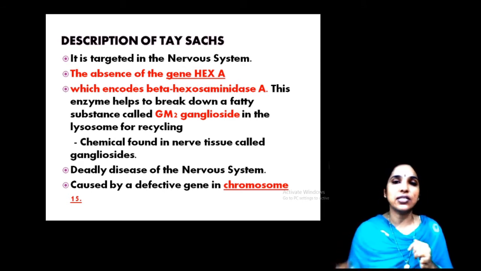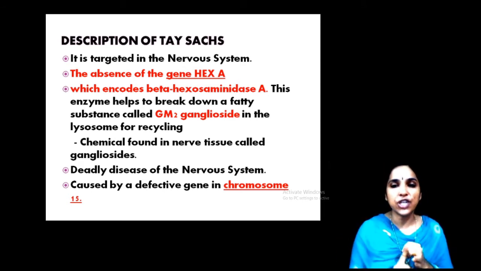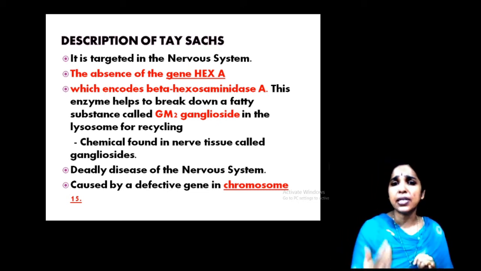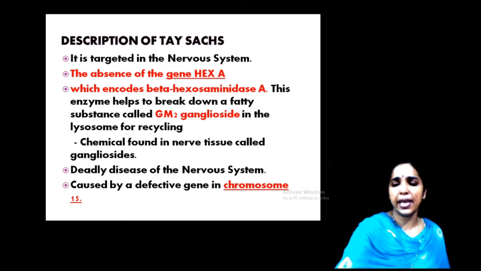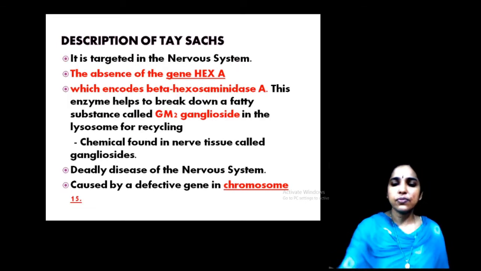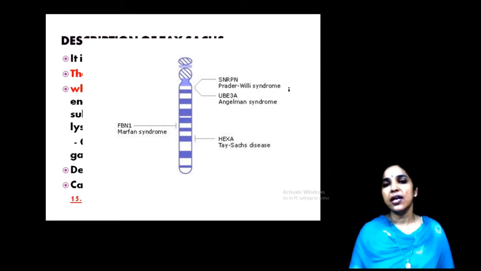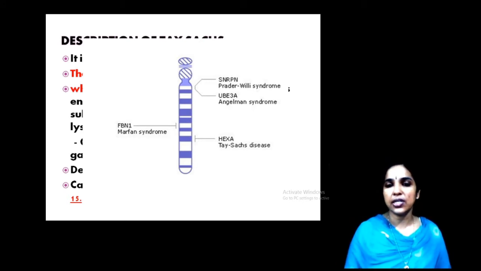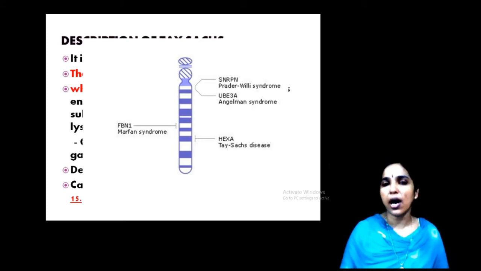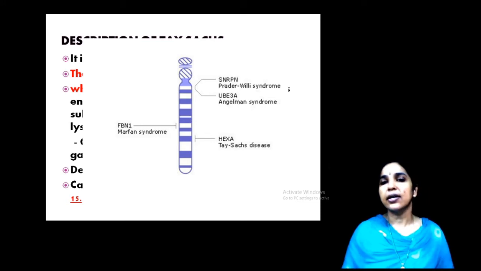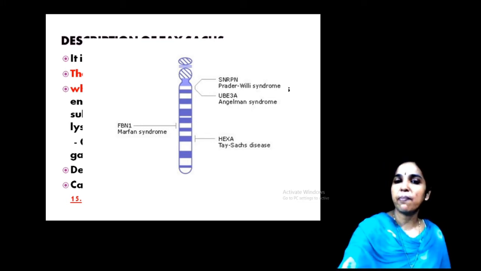What is the gene HEXA? It encodes beta hexosaminidase A. Clear? Now, let us see this image of chromosome number 15. Different locations are there, and HEXA, you can see on the lower side, the long arm, carries HEXA for Tay-Sachs disease, the banded cross.